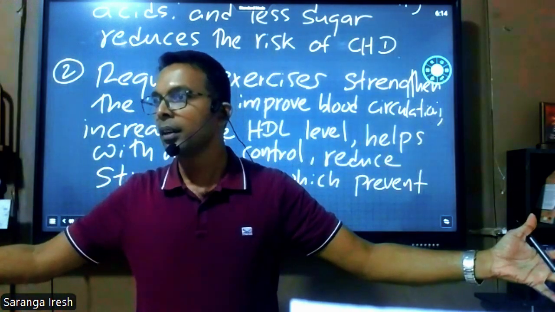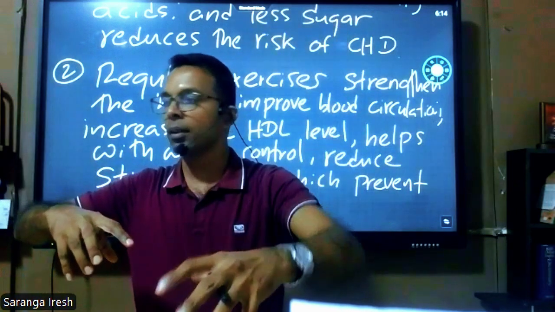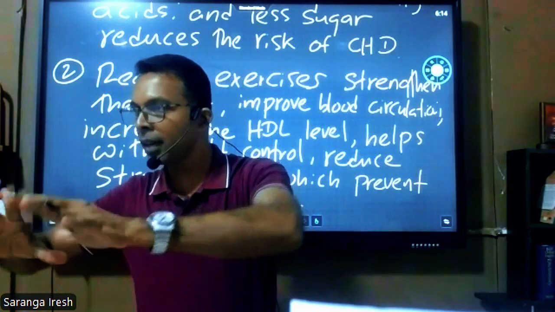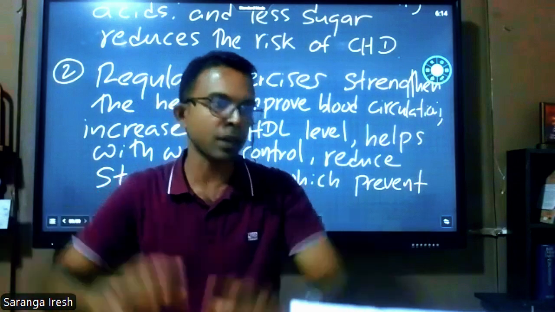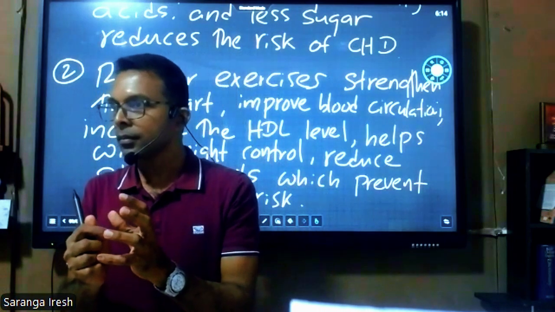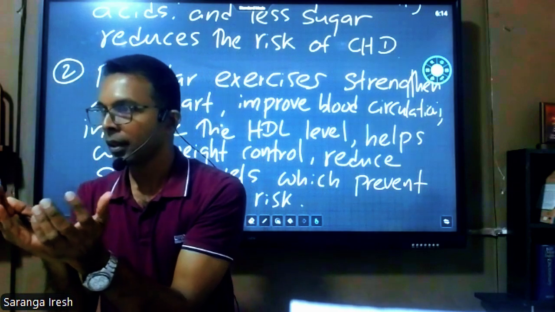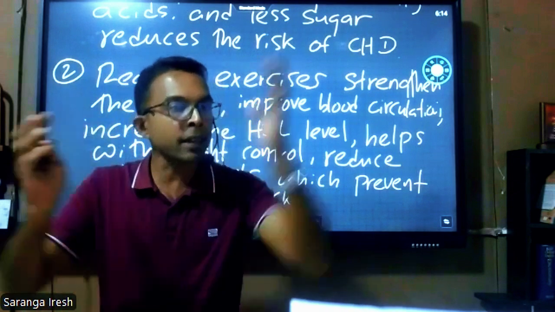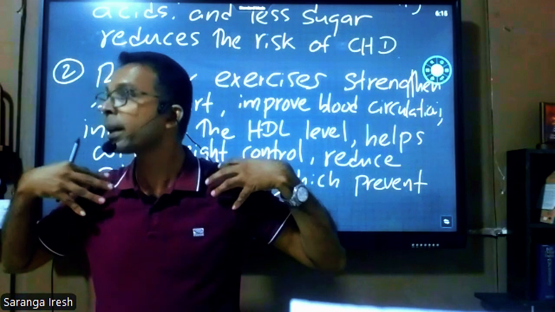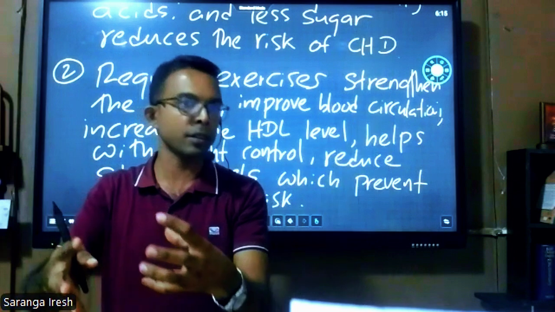Veins take blood into the heart. The superior vena cava, inferior vena cava, and pulmonary veins are veins. They carry blood to the heart. Capillaries are present surrounding our tissues and organs. They are the blood vessels which connect the arteries and veins, because we have a closed system. Arteries, veins, and capillaries should be interconnected.